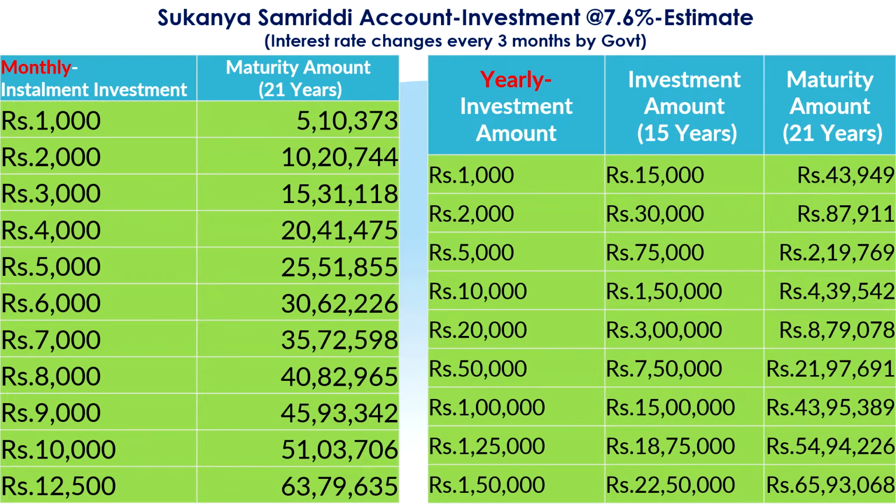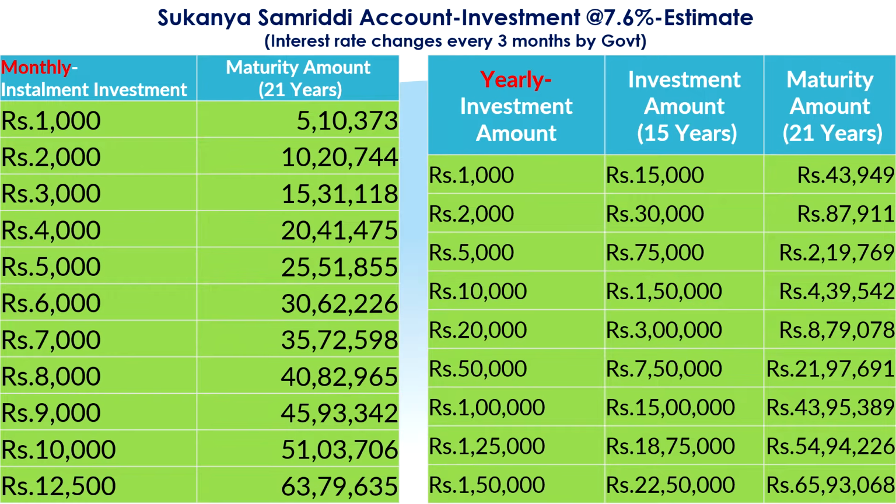If you invest the amount yearly, that means 1,000 rupees yearly for a period of 15 years, then you will pay 15,000, and the maturity amount after 21 years will be 43,949. Similarly, for 2,000 it is 87,000, and for 10,000 it is 4,39,000. For 1 lakh, it is 43 lakhs 95,000 after 21 years. If it is 1,50,000, the maximum amount, then your investment will become 22 lakhs 50,000 and you will get 65 lakhs 93,068 rupees.